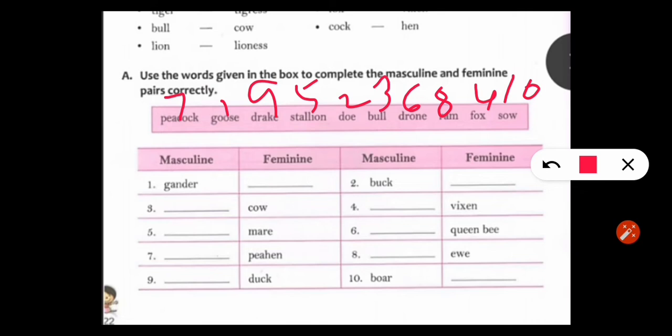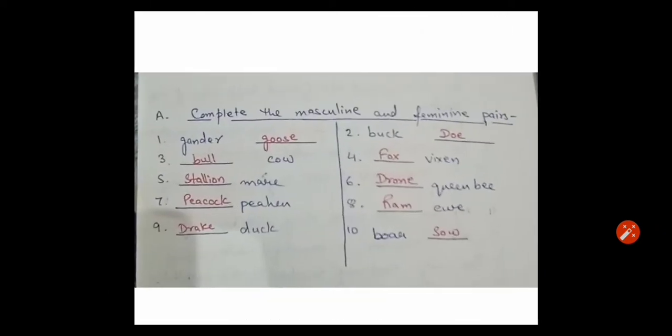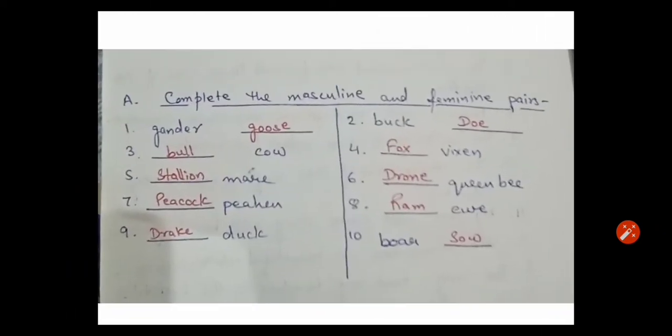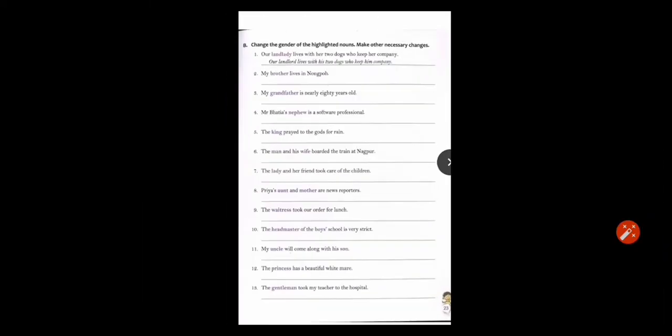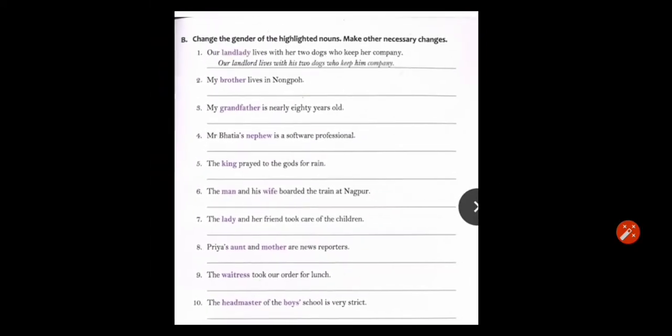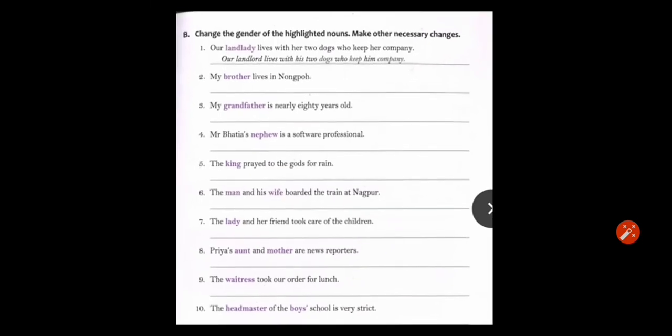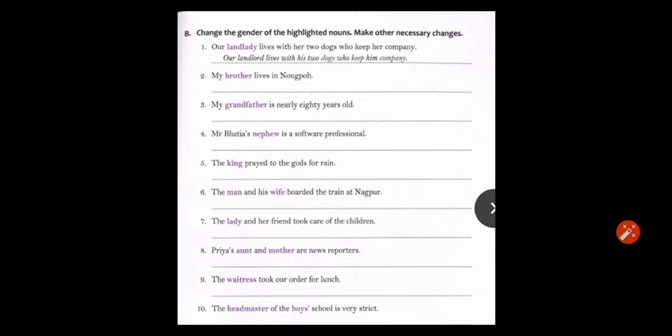Okay. So move to the next six. These are the answers of this exercise. Now move to the next exercise, Exercise B. Change the gender of the highlighted nouns. Make other necessary changes also.